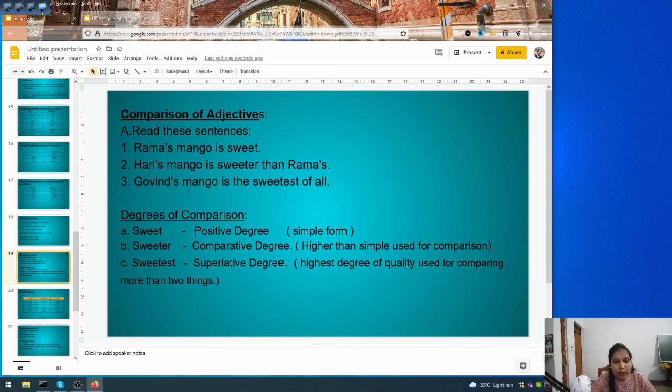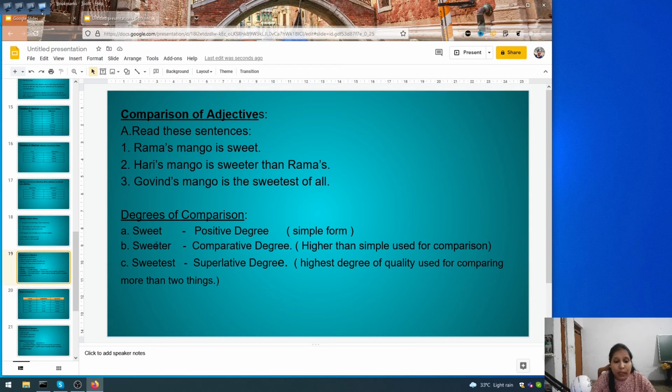Again, Govind's mango is the sweetest of all. This is the higher degree comparison, meaning nothing is as sweet as Govind's mango. So here sweet is positive degree, meaning when we write sweet we are not comparing it to anything else, it is a simple form, there is no comparison.